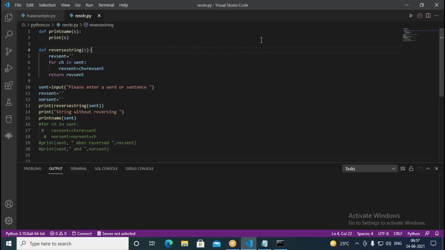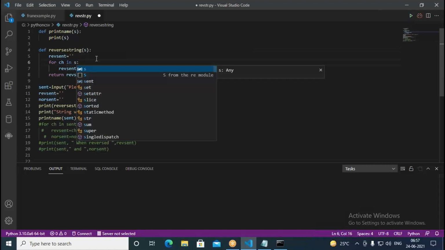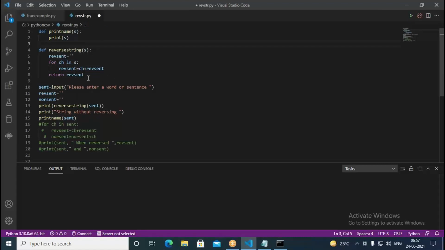So we have defined a function. In this function, we declared a variable revSent. Then we write for ch in sent. Where is sent? Sent is not available. Therefore, we need to put s here, because the parameter we have is s. Over the s, it is going to be iterating. Then revSent equals ch plus revSent, then return revSent. So this is going to reverse the given string. When I print reverse string and pass the parameter sentence, it will print that.